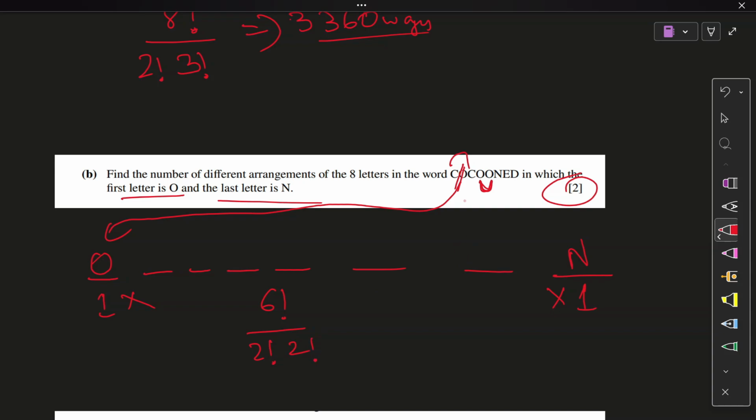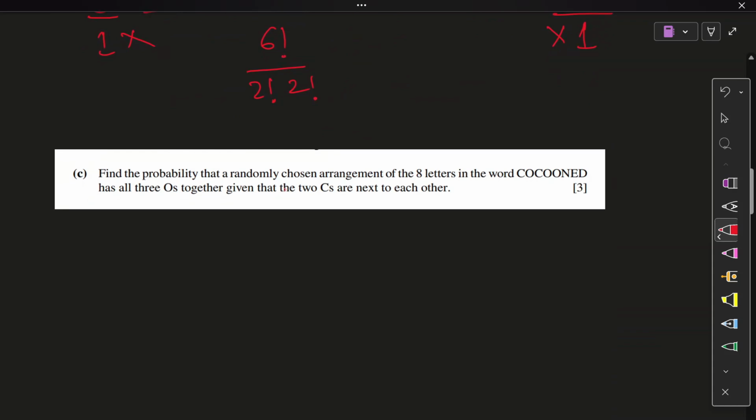Now this is something interesting. Anything that moves will cause a repetition if there are more than one. For example, there are two O's, and in this 6 factorial, I am considering their movement as well, right? Maybe one of the O's is here, another O is here, and it will be moving. While this O is fixed, it is stationary, not moving at all. So I do not need to go for a 3 factorial over here. I'm going to go for a 2 factorial because only two O's will cause a repetition. Make sense? Moving on. Part C.